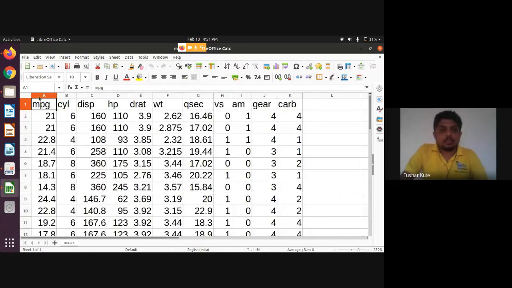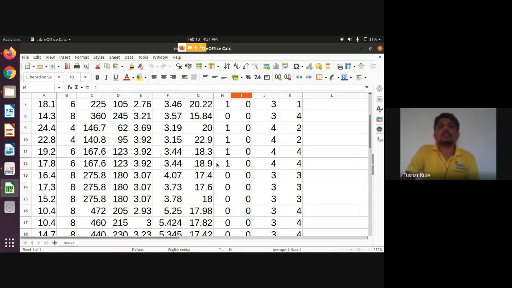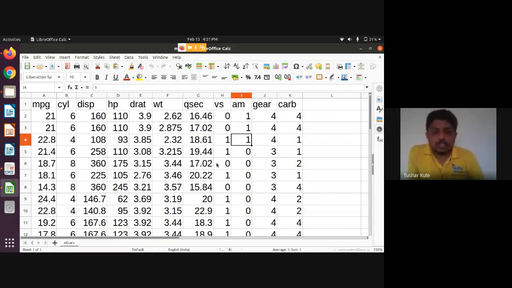The mileage of the car and many more properties of the car are given: number of cylinders, displacement, HP, weight, VS, automatic or manual, number of gears, carburetors. The data of different kinds of cars is stored in this particular file.